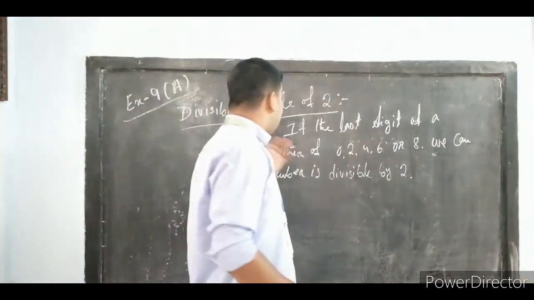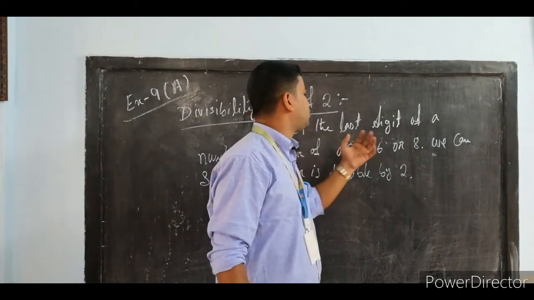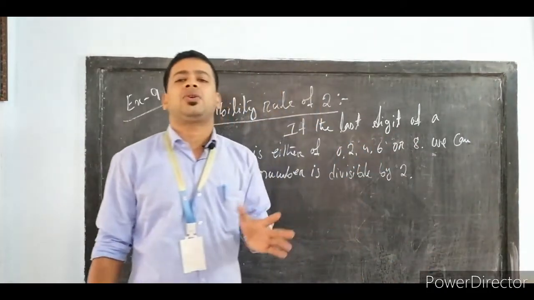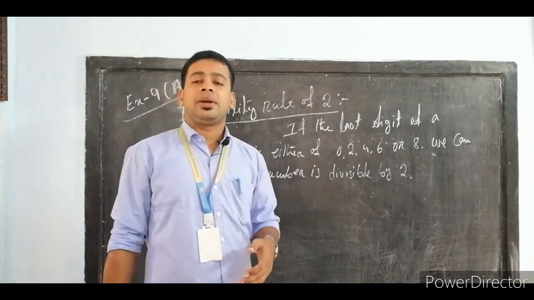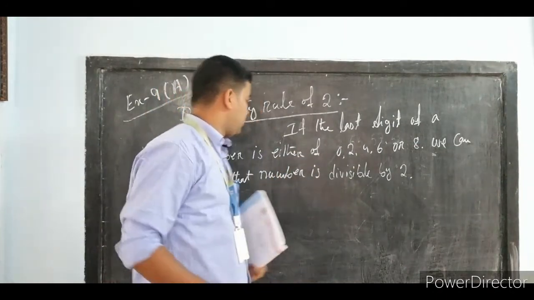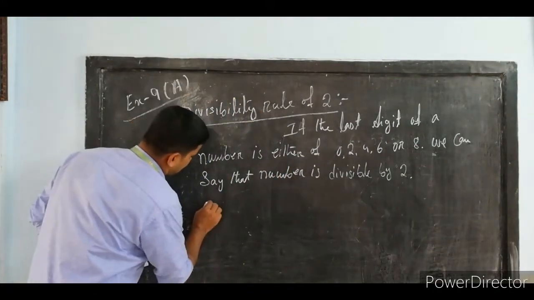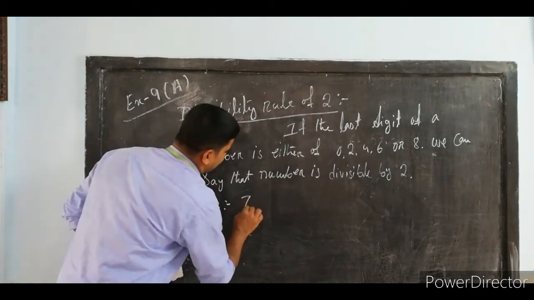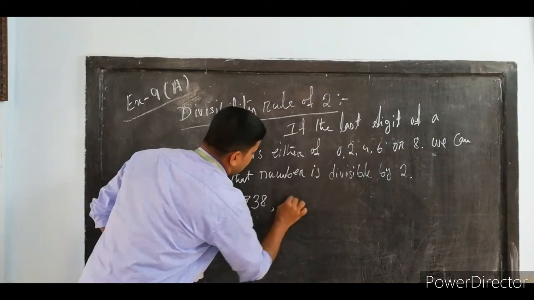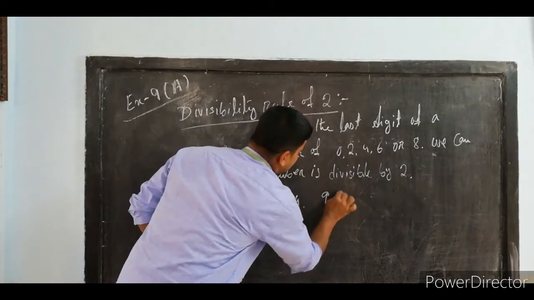Here, instead of saying 0, 2, 4, 6 or 8, you can say if the last digit of a number is an even number, then the number is divisible by 2. For example, suppose we write 738, 84, 98.